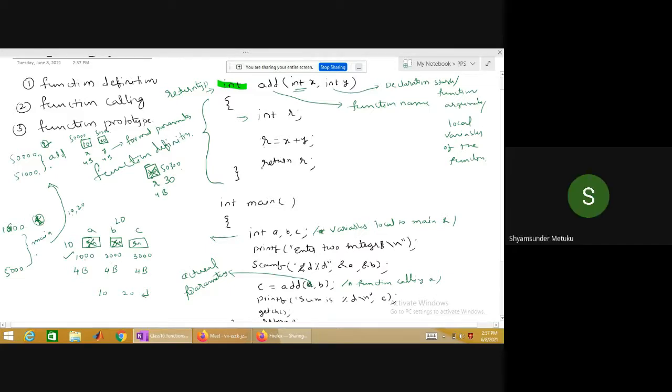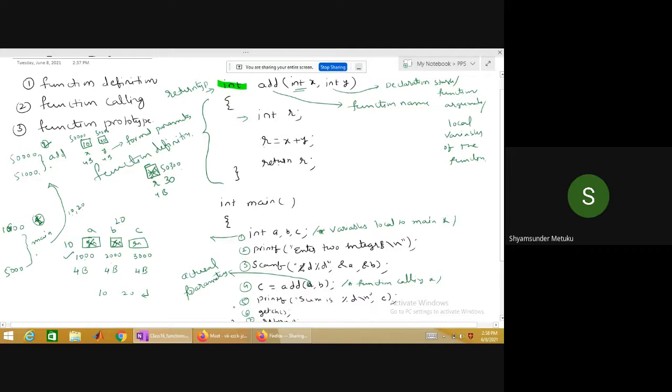So after that, return R. The moment you execute the return R, the control will jump back to which location? The function call line only. So assuming that this is line number 1, 2, 3, 4, 5, 6 and 7. Total how many lines are there in my main program? 7.